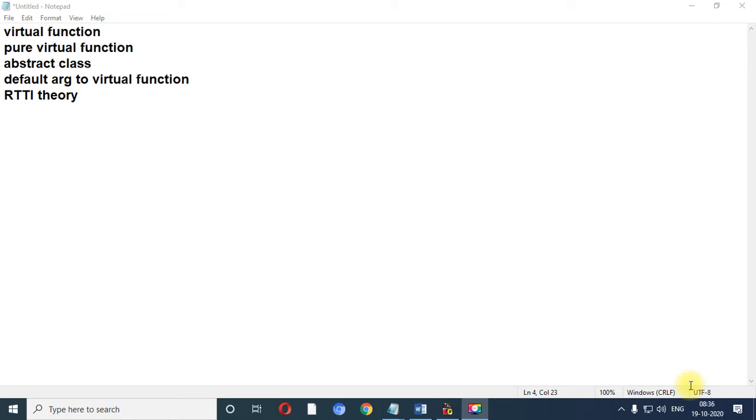Very good morning everyone. In our previous session, we performed three different programs: pointer to object, pointer to derived class, and this pointer. In today's session, we are going to discuss virtual function, pure virtual function, abstract class, default argument to virtual function, and last, the theory of RTTI, because in the theory portion this question may be asked. So we are going to conclude with the RTTI theory.